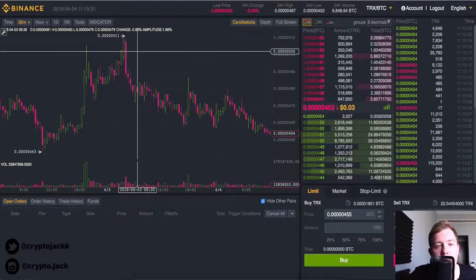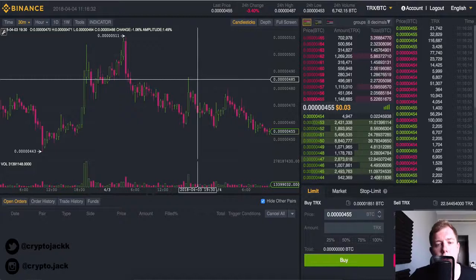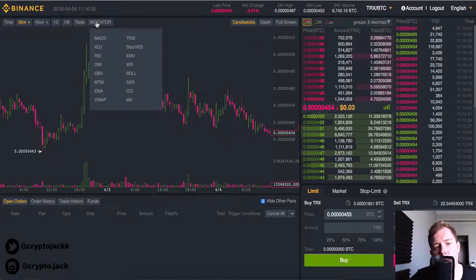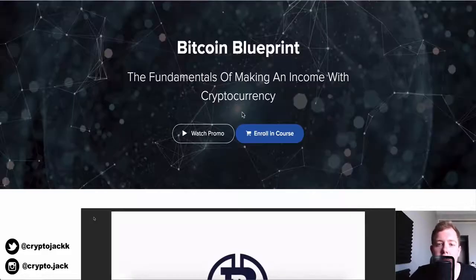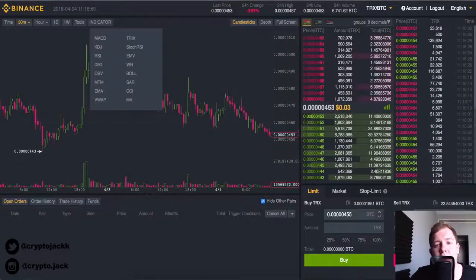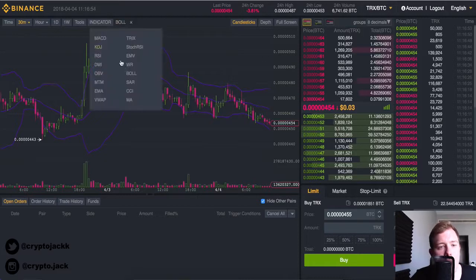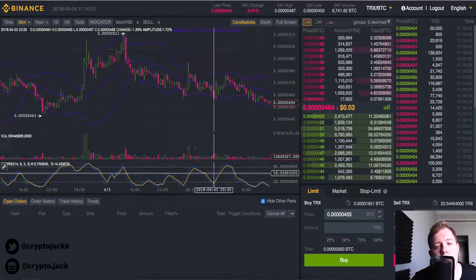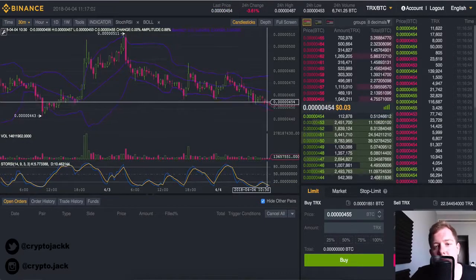A few more indicators that we can use to confirm this information. So we're going to take a look at some indicators. I'm just going to use two for this video, some pretty basic indicators which anyone should be able to understand. If you don't understand them, check out the free videos on here. I've got some information about that, lots of information in my course, of course, and also on my YouTube channel. So we're going to use BOL, which are Bollinger Bands, and we're also going to add the Stoch RSI.